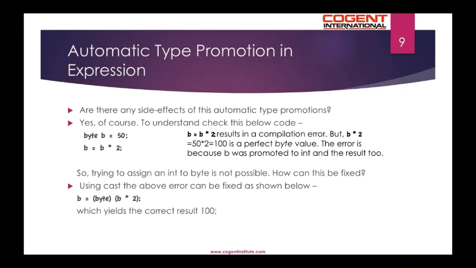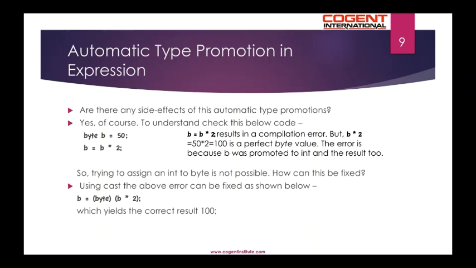Are there any side effects of this type promotion? Yes, of course. To understand, check this below code. byte b = 50, and we have b * 2, which is assigned back to b. So b = b * 2 results in a compilation error. But if you see, b * 2 is 50 * 2, which is 100, which is within the range of the byte, then why is the error?